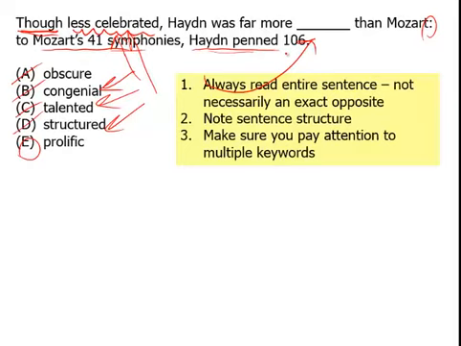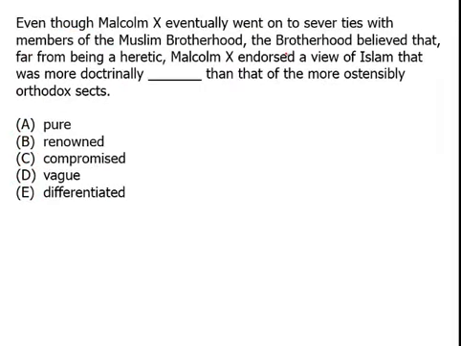Now, the thing about this false contrast is it becomes much more likely the more convoluted a sentence becomes. And this sentence is anything but convoluted. It's pretty straightforward. So let's take a look at another, more convoluted sentence. "Even though Malcolm X eventually went on to sever ties with members of the Muslim Brotherhood, the Brotherhood believed that far from being a heretic, Malcolm X endorsed a view of Islam that was more doctrinally blank than that of the more ostensibly orthodox sects."